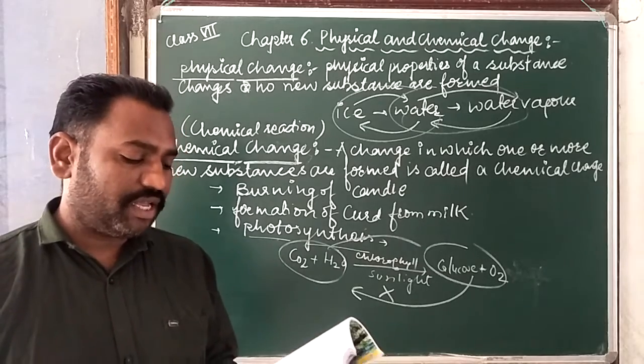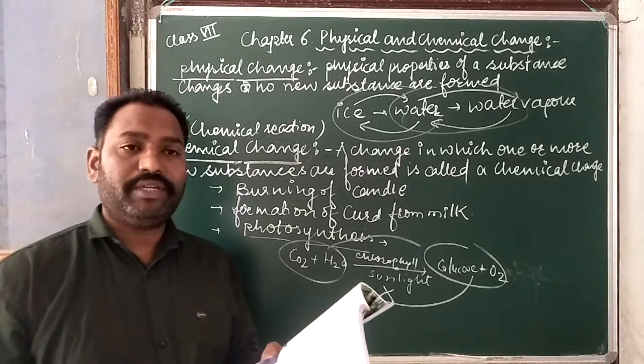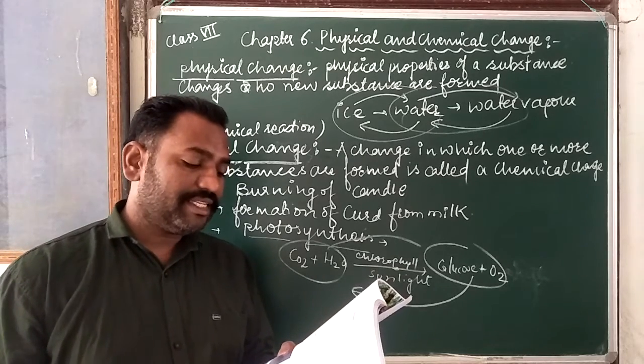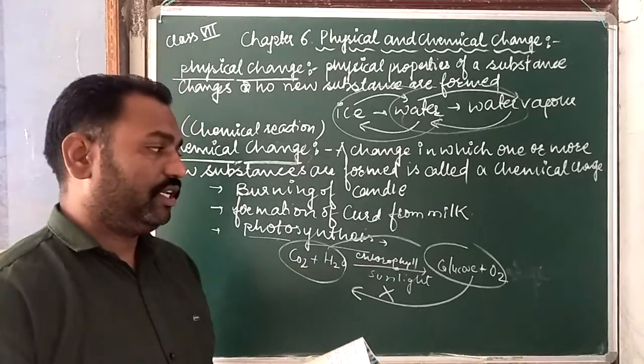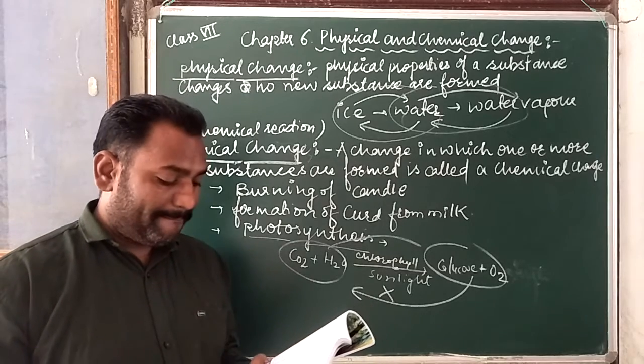When fruits or vegetables are cut and left exposed to moisture, the cut surface turns brown in color. This is due to the formation of a new substance. This is also a chemical change.